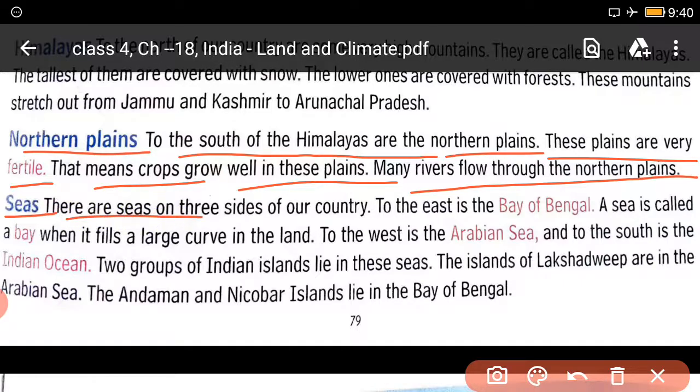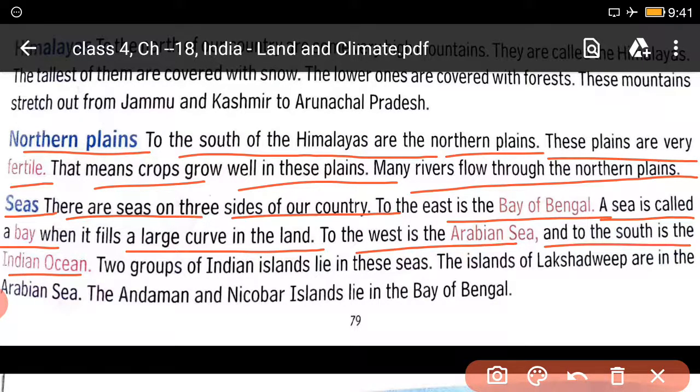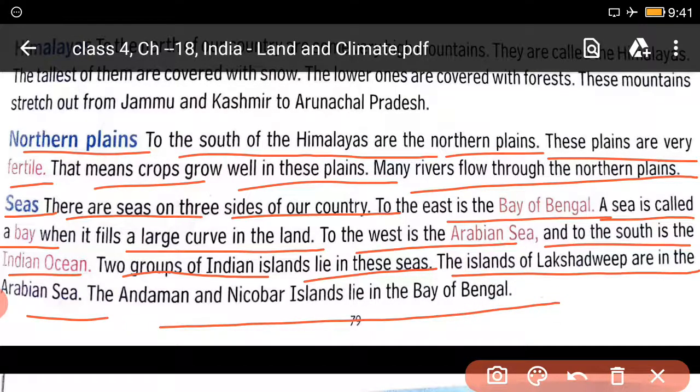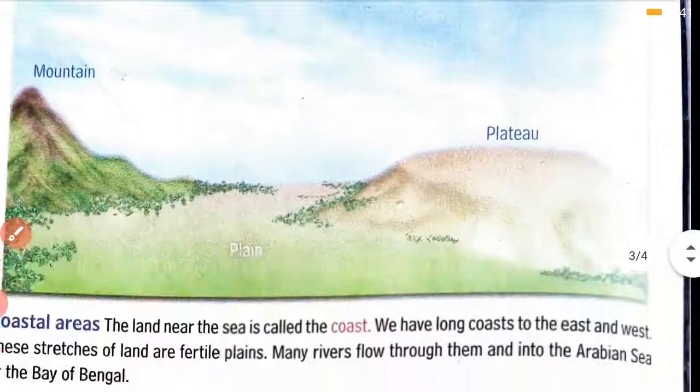Seas. There are seas on 3 sides of our country. To the east is the Bay of Bengal. A sea is called a bay when it fills a large curve in the land. To the west is the Arabian Sea, and to the south is the Indian Ocean. 2 groups of Indian islands lie in these seas. The islands of Lakshadweep are in the Arabian Sea. The Andaman and Nicobar Islands are in the Bay of Bengal.